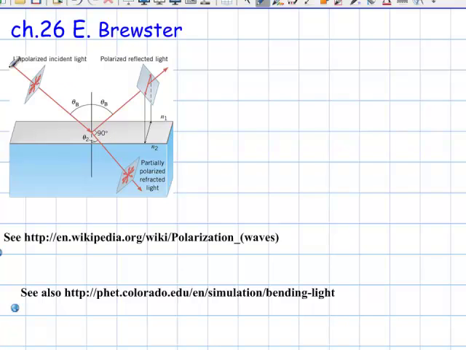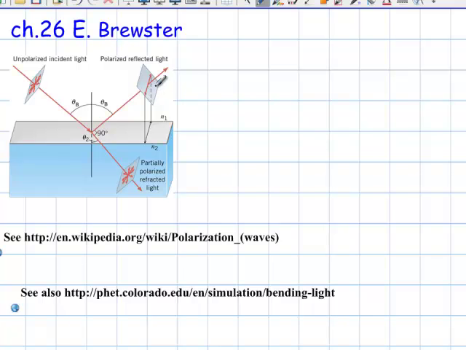So what I have here is that incident light hits a surface between two transparent materials. Part of it is refracted and by that partially polarized. The other part is reflected and by that polarized. So at one particular angle, the Brewster angle, the reflected light is going to be completely polarized.